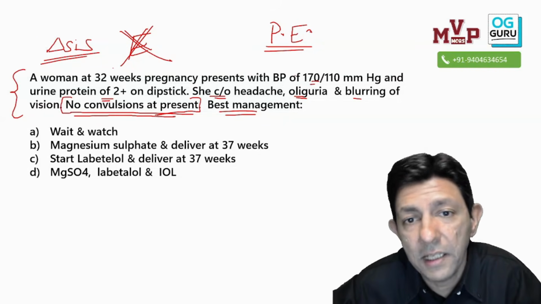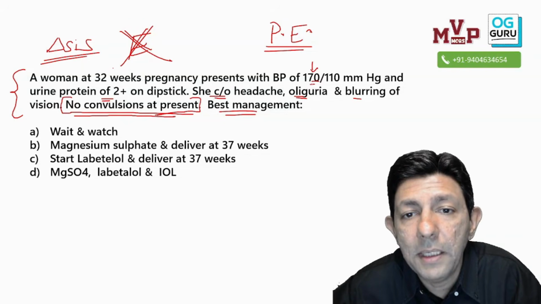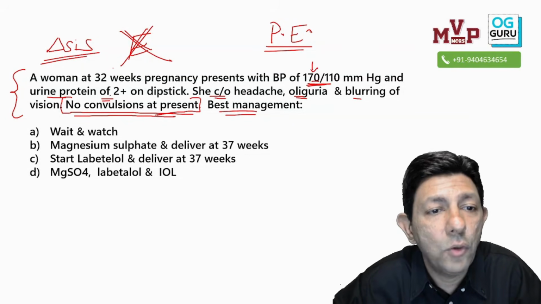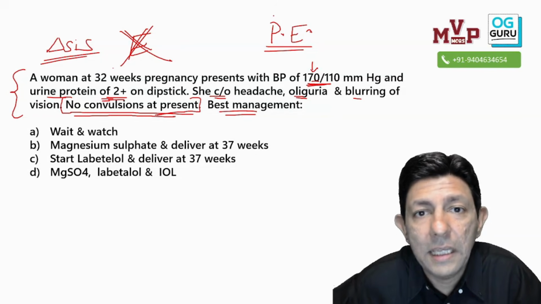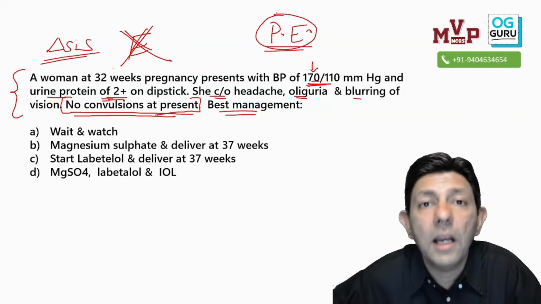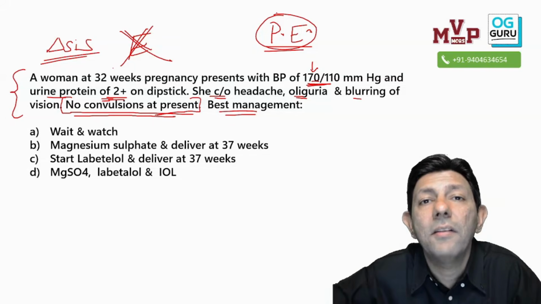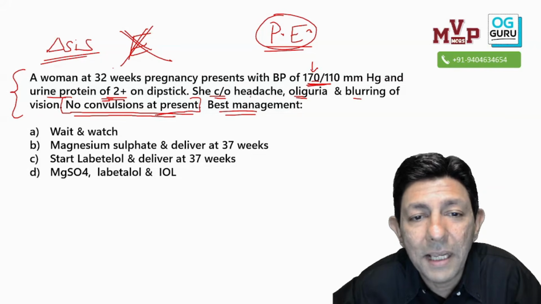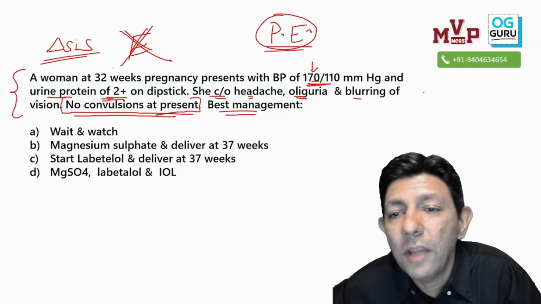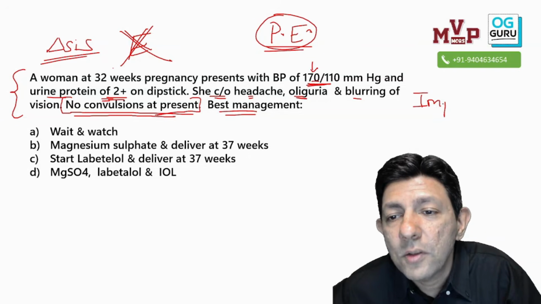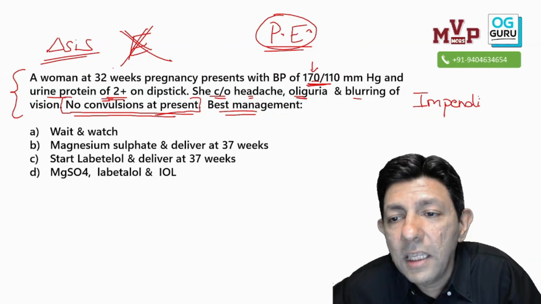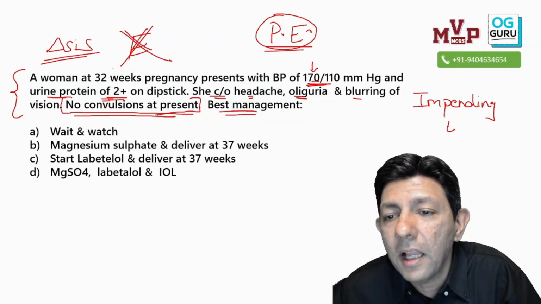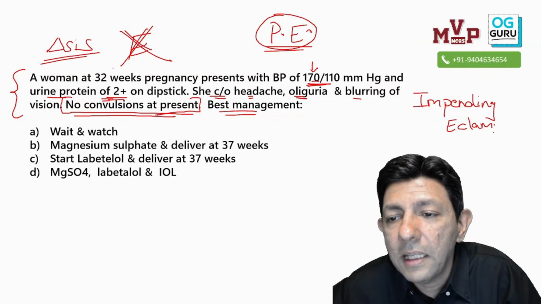Why not only? Yes sir, it is preeclampsia. Why? Because the BP is high and urine albumin is also present. So yes, it is preeclampsia, but can you better our diagnosis? Yes sir. Please see what is present. Headache, oliguria, blurring of vision. So this is impending eclampsia. That is my diagnosis.